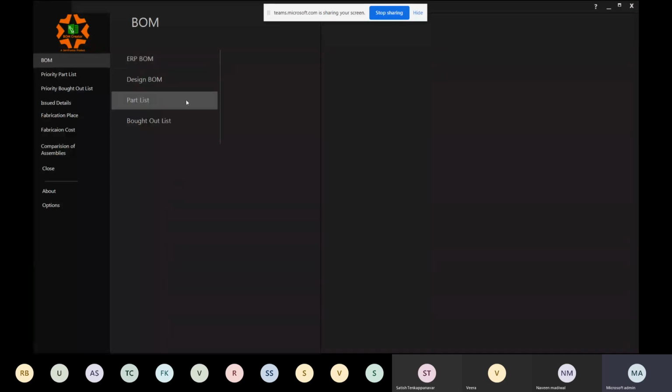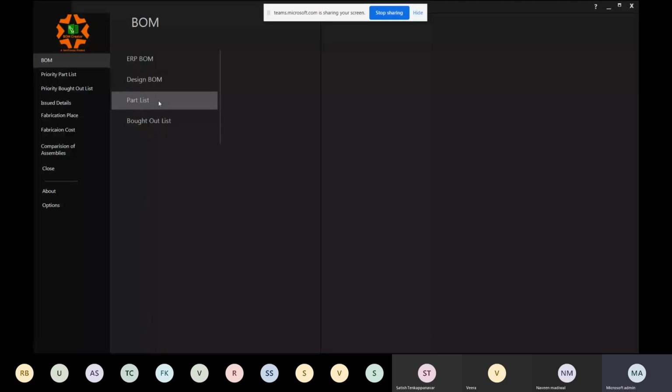Next is something called design BOM. Design BOM is basically the enhanced version of your SolidWorks indented BOM, and this indented BOM will also have the material composition of the complete machine. Say I make a 30-ton or 35-ton machine, it gives me the summary: how much is SS, how much is CS, how much is aluminum, how much is brass, etc. We'll see this live.